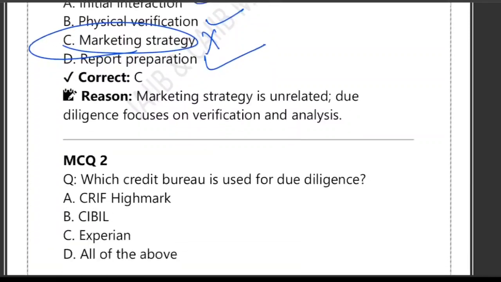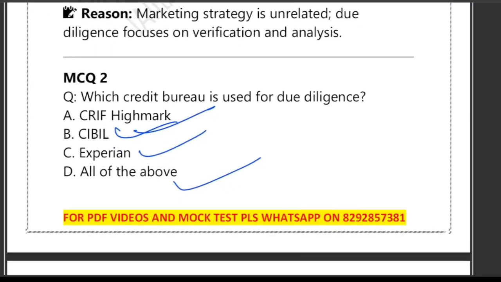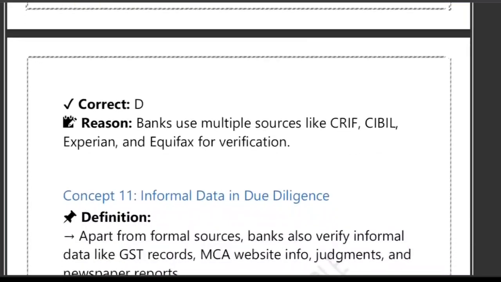Now, which credit bureau is used for due diligence? All of the above. Actually, CRIF, High Mark, CIBIL, Experian, all of them are used, right? So they use multiple credit bureaus for checking the creditworthiness of the applicant.